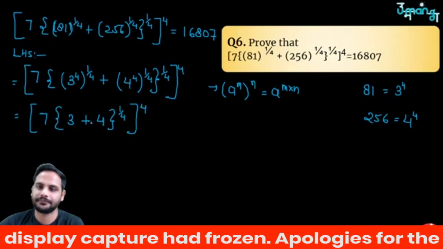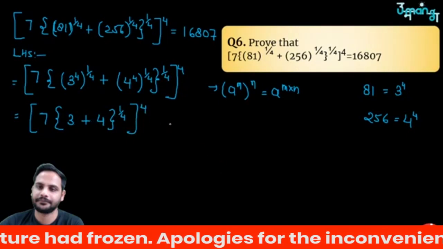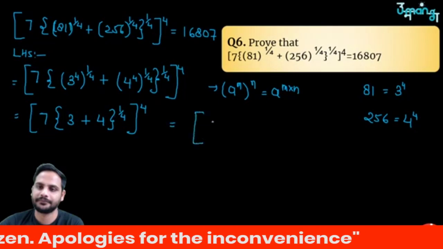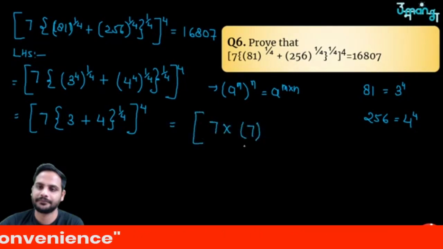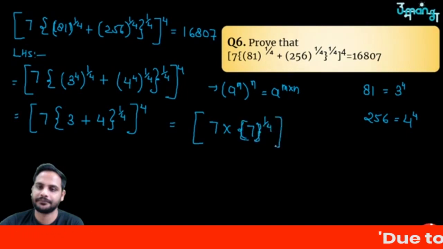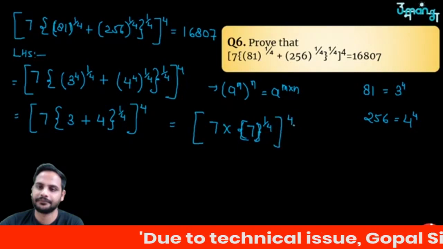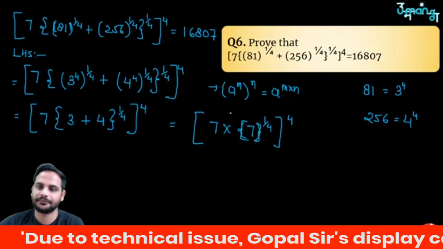So 3 plus 4 is what? 7. So you have got 7 raised to the power 1 by 4. Now in this bracket you have 7 into 7 raised to the power 1 by 4, whole raised to the power 4. Now you can solve this bracket once.